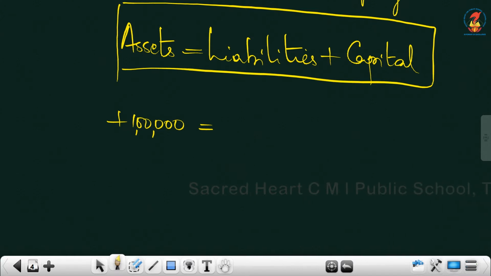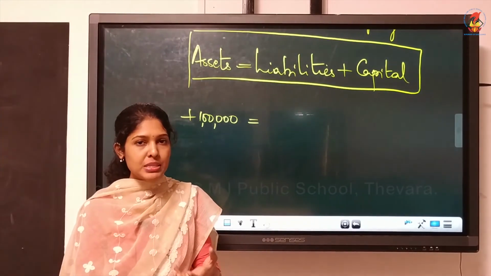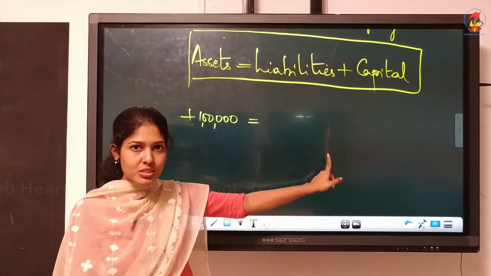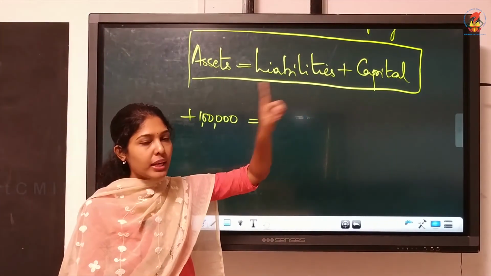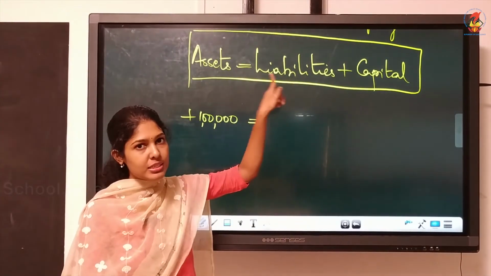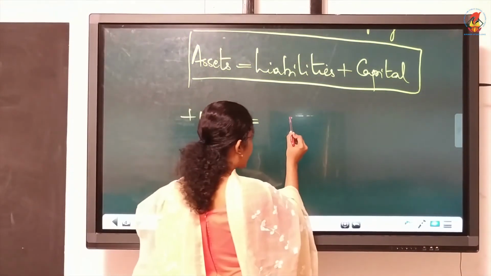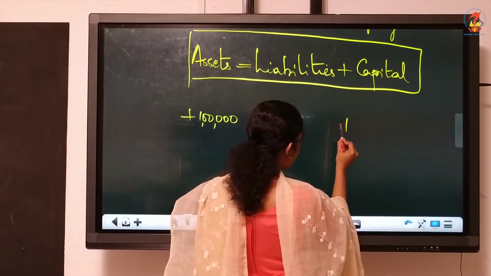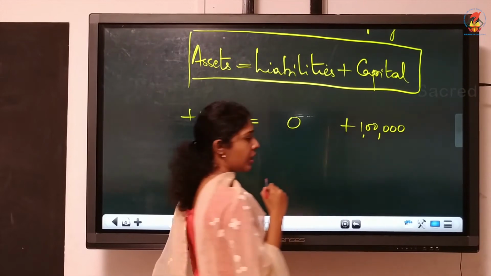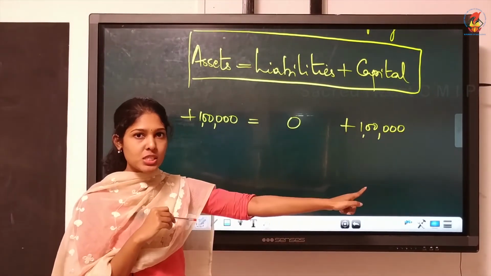Yes, there is a change in liability because the other item is capital, and the capital's basic nature is liability. But can we write it under this one? Capital, we know that it is internal liability, and I told you this liability means it is external. So we can't write anything under this external liabilities, whereas under capital you must write that 1 lakh rupees. Understood? So now you just check whether the accounting equation is satisfied.